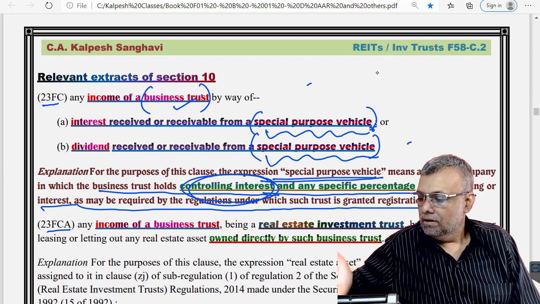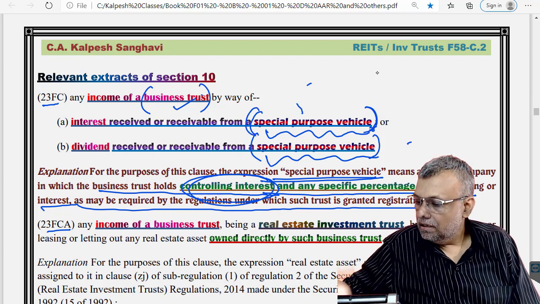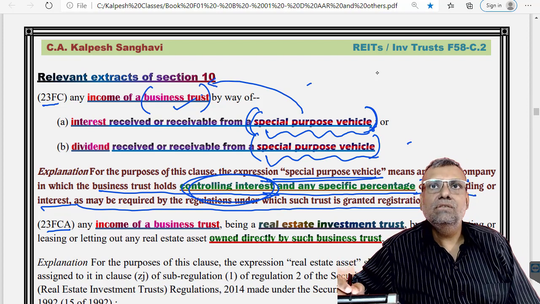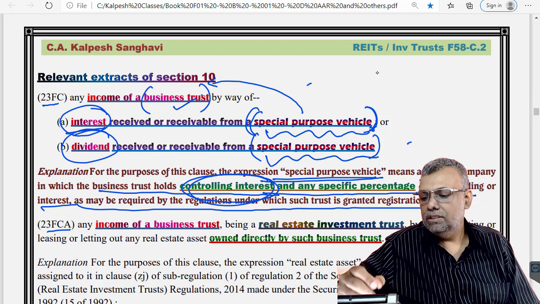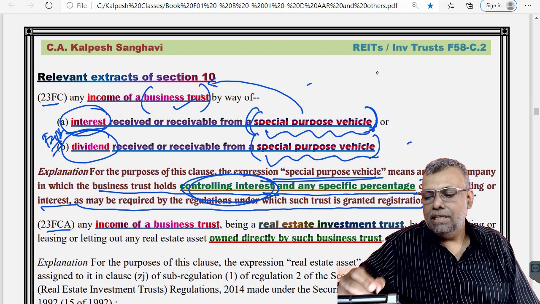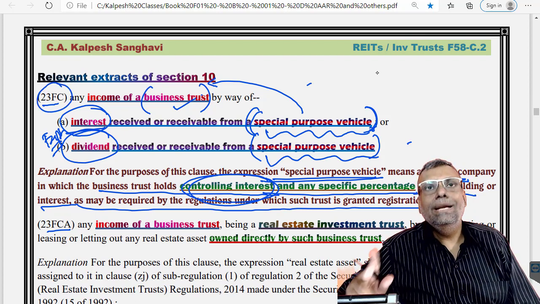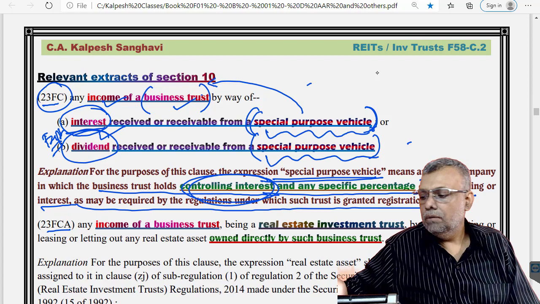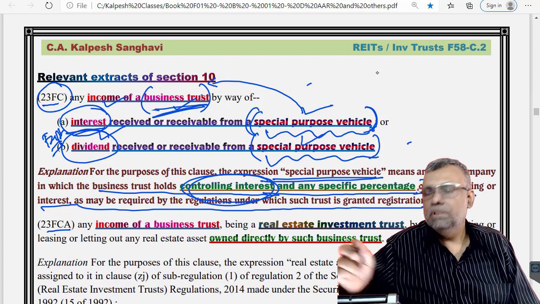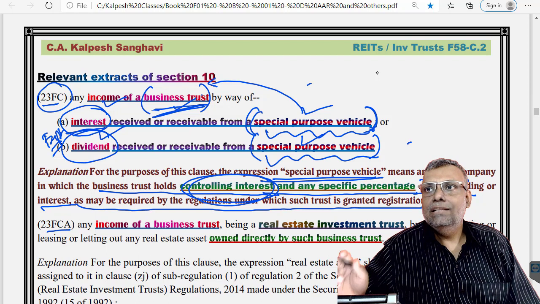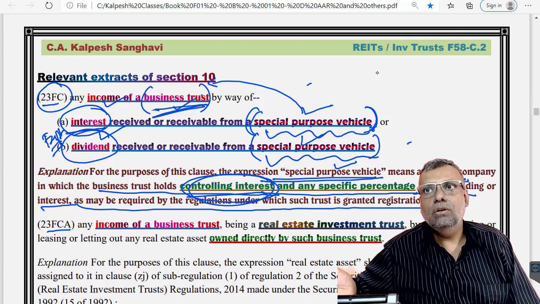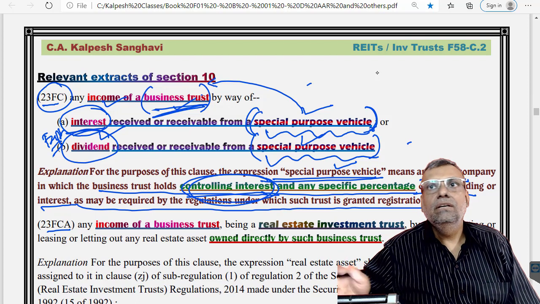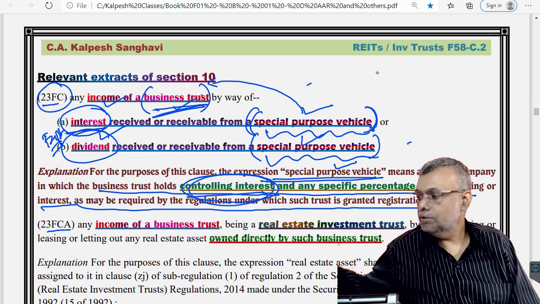So the special purpose vehicle will make the payment to the business trust, and if this payment is in the nature of interest or dividend, this will be exempt. So when I say 10(23FC), it means interest or dividend income from a special purpose vehicle in the hands of the business trust. Is that very much clear? The special purpose vehicle is basically the Indian company in which they have a controlling interest, and that Indian company, which has got the inflows of the investments, is going to make the return. That is a special purpose vehicle.